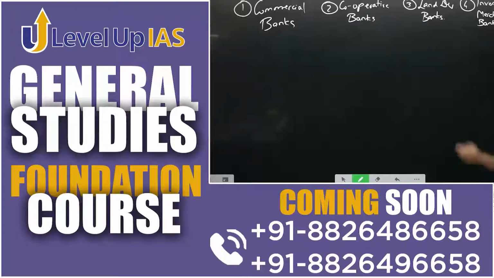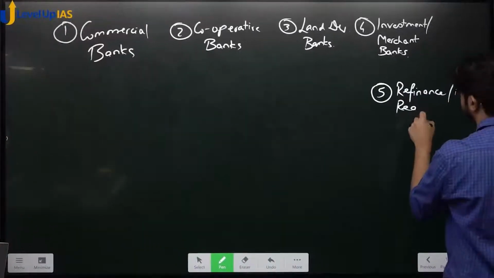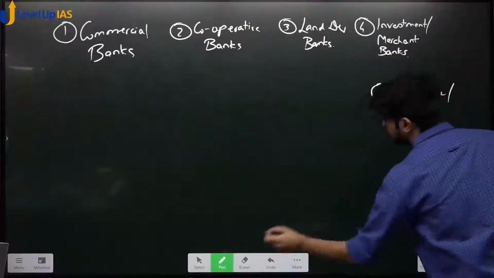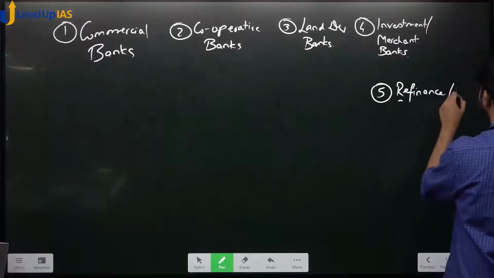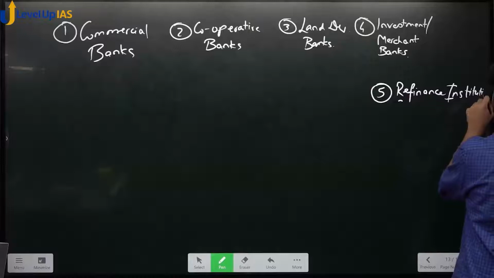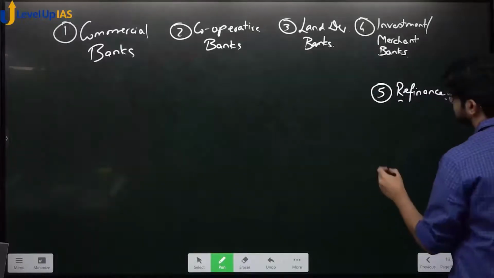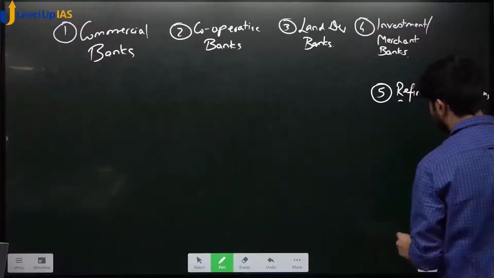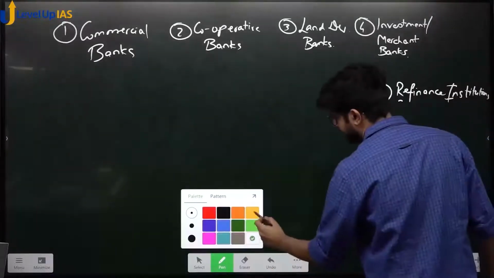Okay? The fifth type are called refinance institutions. Sixth type, I would write it here.